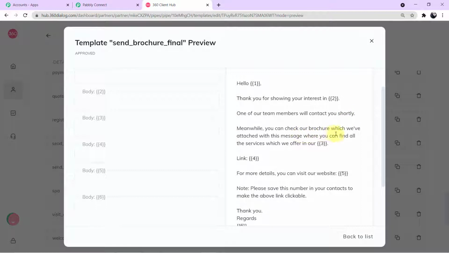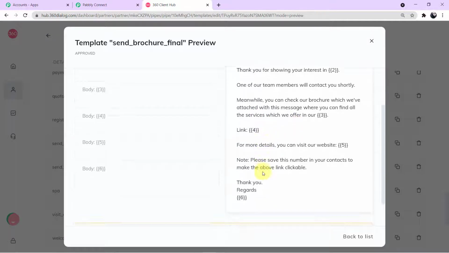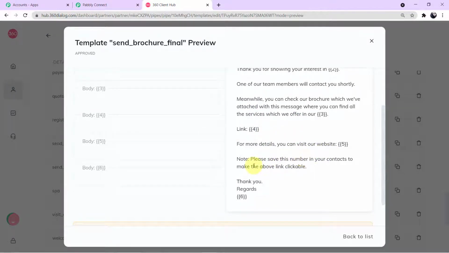Meanwhile, you can check our brochure which we have attached with this message, where you can find all the services which we offer in our link. For more details, you can visit our website. Note, please save this number in your contact to make the above link clickable.